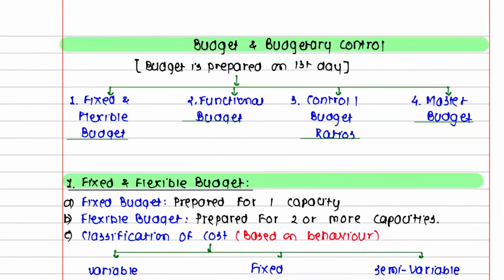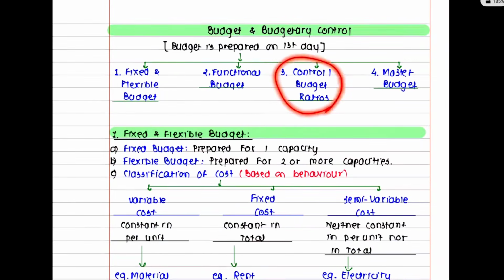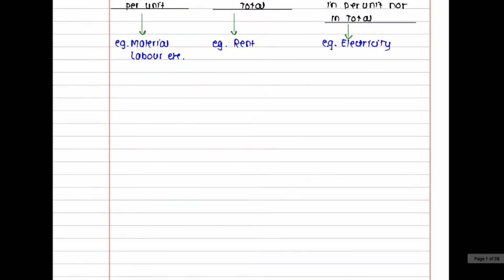Now, when you make this budget, from the examination point of view, this chapter is divided into how many parts? 4. That should be remembered. First is fixed and flexible budget. Then there is a functional budget that we are going to see. Then there are control ratios or budget ratios, and then there is a master budget. Listen once with me, say it so I know. Which is the first? Fixed and flexible budget. Then a functional budget. Then ratios, and then a master budget. Will you remember? Done. So okay, having done this, let us discuss one by one.